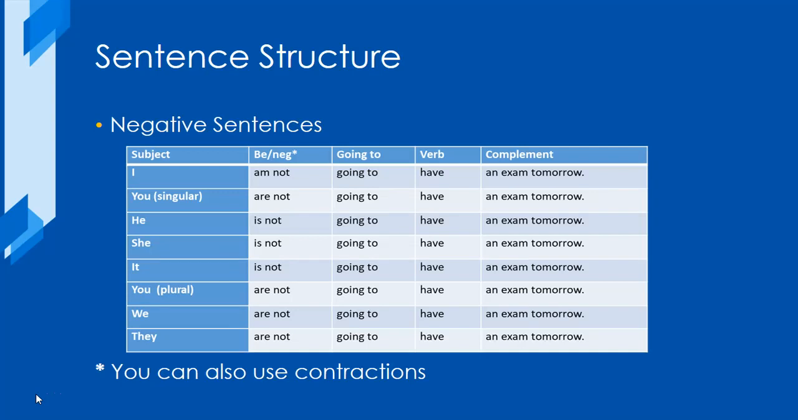In this slide, we have the structure for negative sentences. In these sentences, we can use the contractions that are explained in video 1. For example, you can say, you're not going to have an exam tomorrow, or you aren't going to have an exam tomorrow. Once again, we can observe that the auxiliary to be is conjugated in present and the form is according to the person.